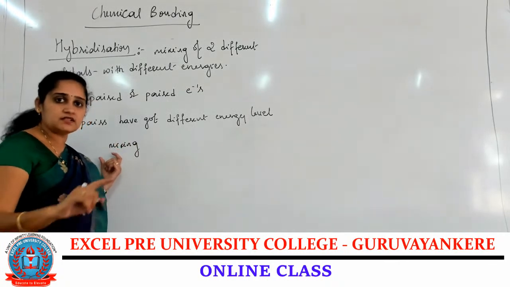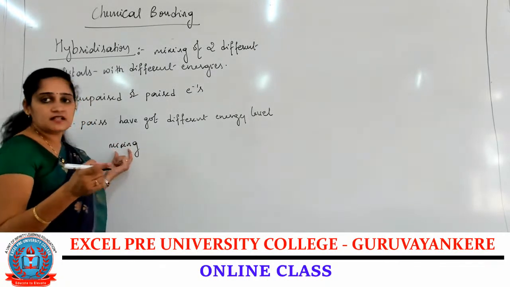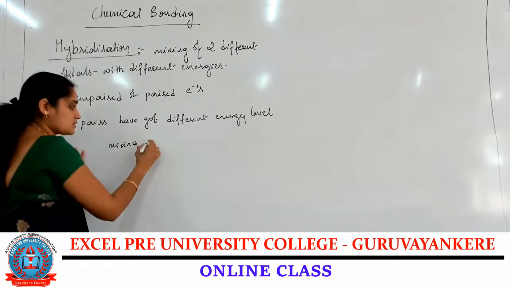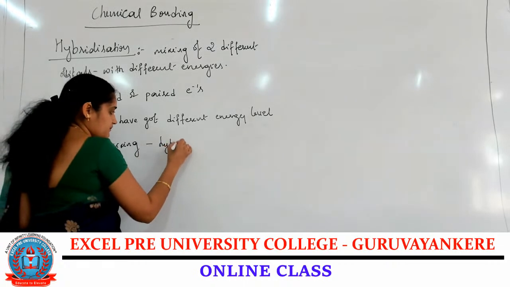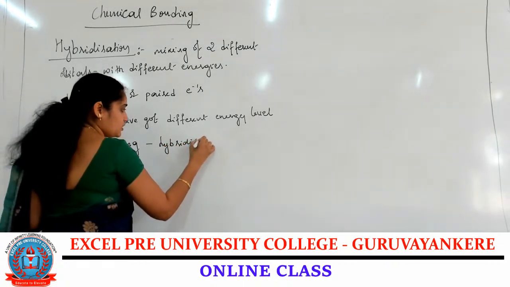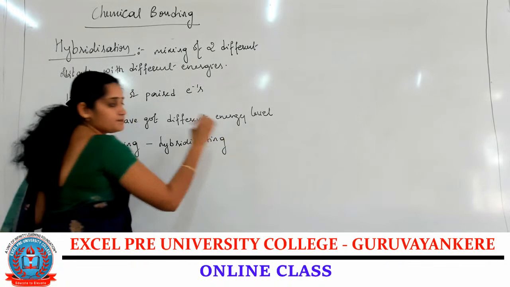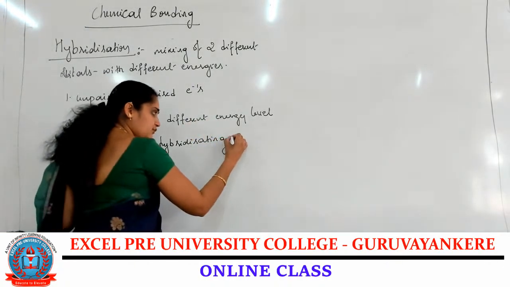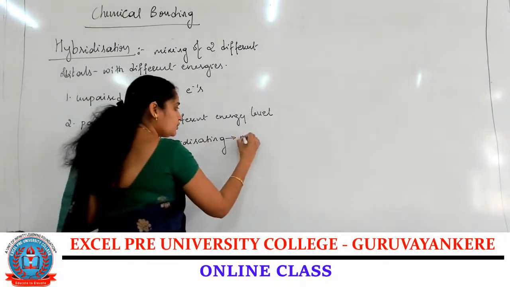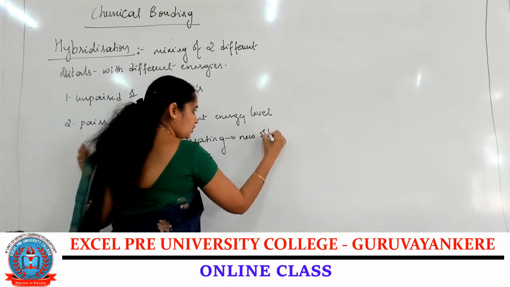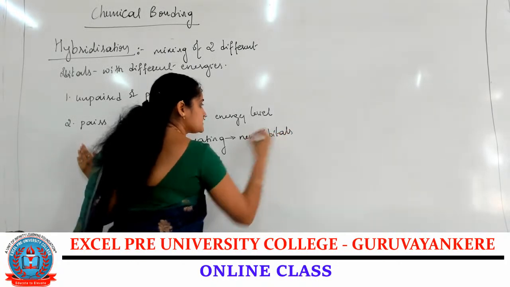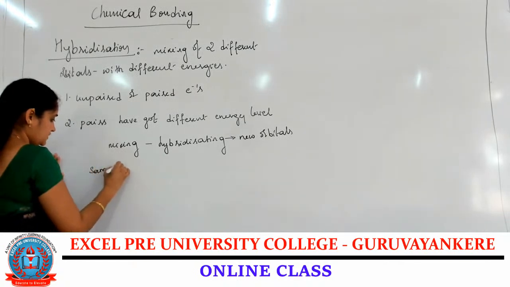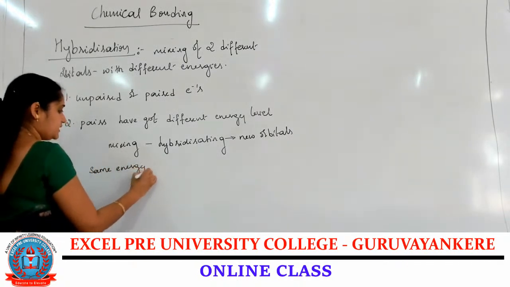The orbitals with different energies undergo mixing, and that combination is called hybridization. After the hybridization, it forms new orbitals, and these new orbitals have the same energy.